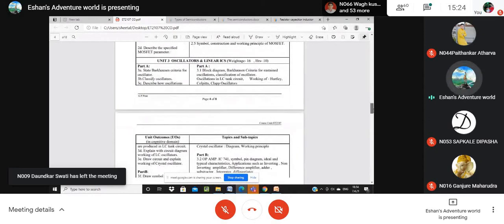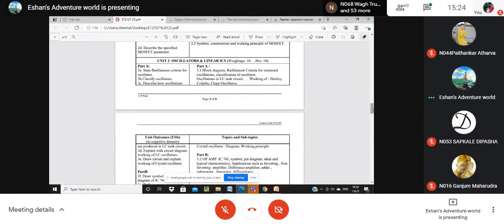The third chapter is your oscillator and the linear ICs. Okay, the first two chapters are nothing but electronics devices and electronics components, and those should be the basic components of electronics. But in the third chapter, oscillator and linear IC, the linear IC is again an electronics component, but oscillators are electronic circuits.